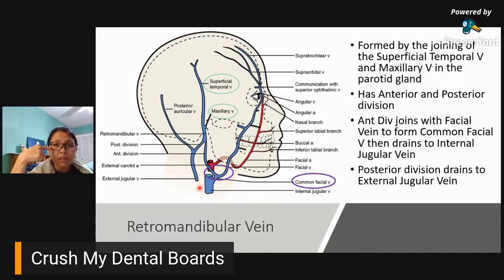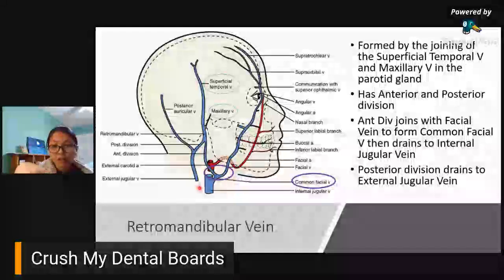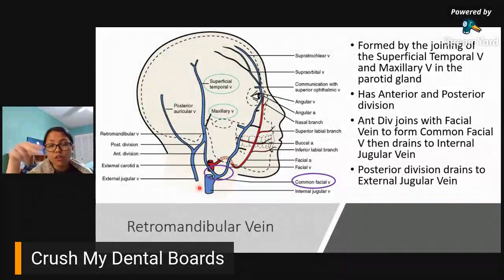Superior and inferior. It can also connect to your supra orbital vein. So, may connect siya sa facial vein. So, basically, yun yung mga pinag-usapan natin na iba-ibang veins. But then, when they all go down, the facial vein, sa dulo niya, it would connect to your retromandibular vein to form your common facial vein.